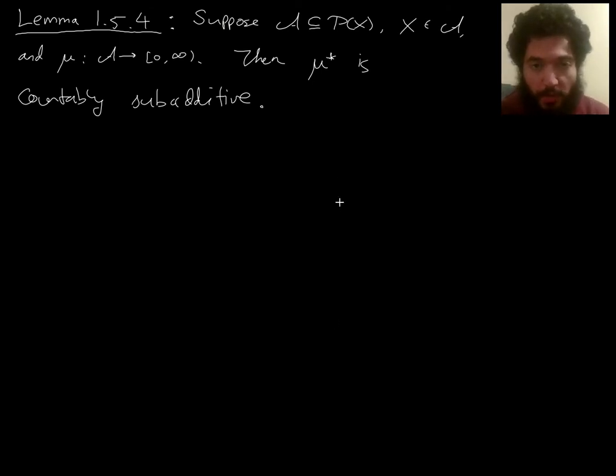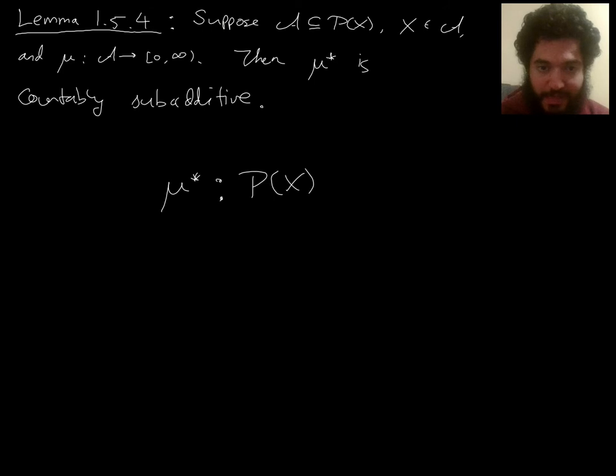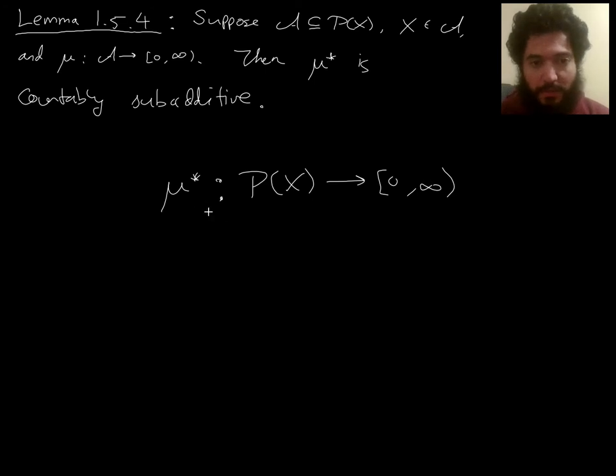We will find that part of the reason for this is that mu star only carries any nice properties that mu might have so far. So mu star is actually defined on the entire power set of X. You can feed it literally any subset of X, you can take the outer measure, and that will be some real number. But it's not necessarily going to preserve any good properties that mu might have had on all subsets of X.